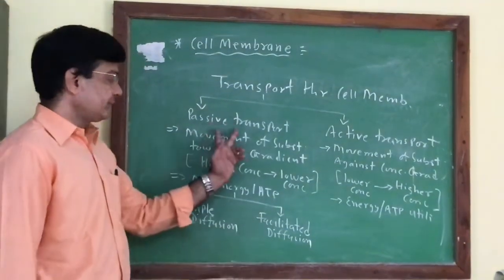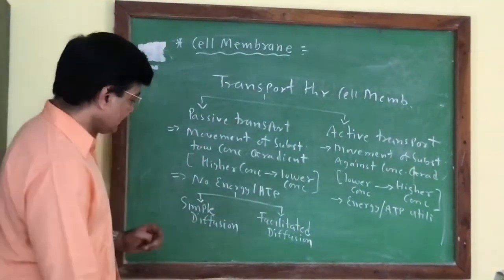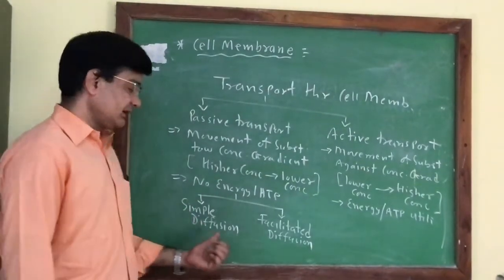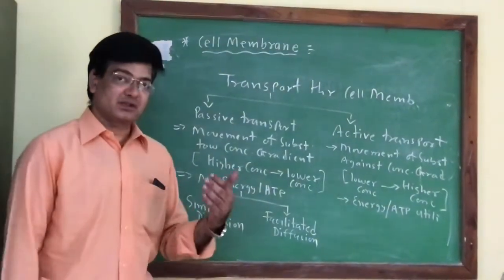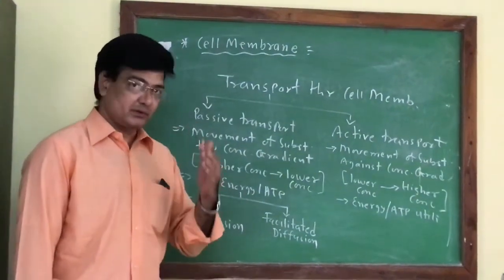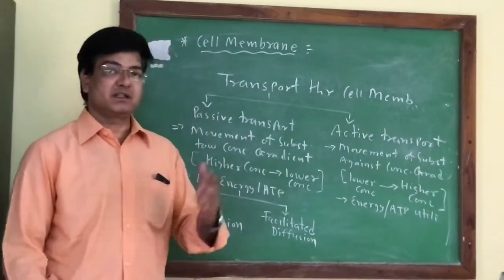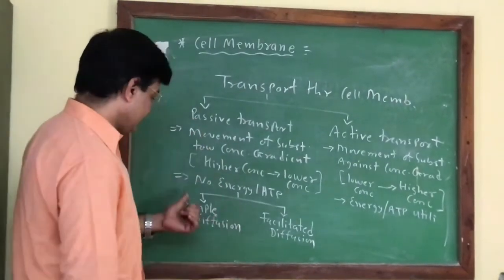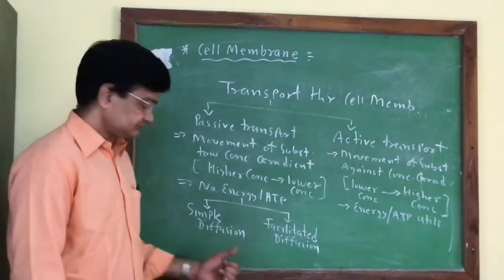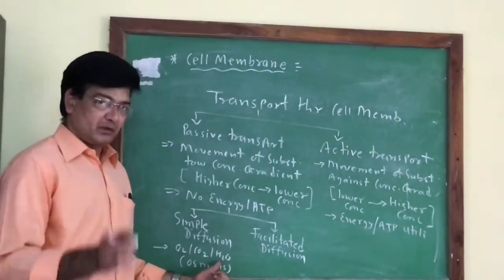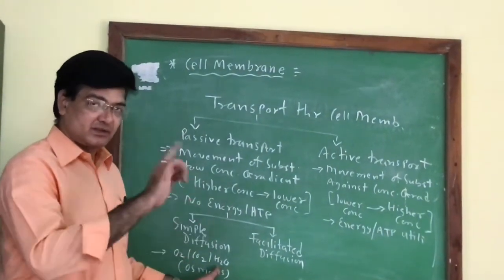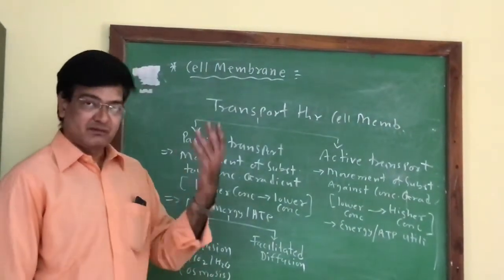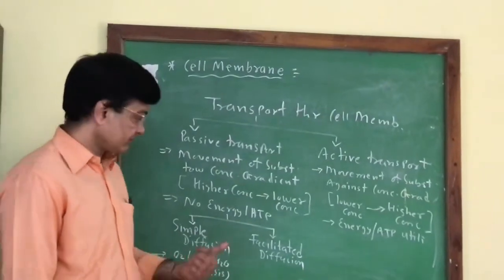The substances which are neutral always show simple diffusion. Neutral substances such as O2, CO2 and water always move from the region of higher concentration to the region of lower concentration, and that's why they show simple diffusion. In fact, the movement of water from the region of higher concentration to lower concentration is itself called osmosis, which is a simple kind of diffusion.